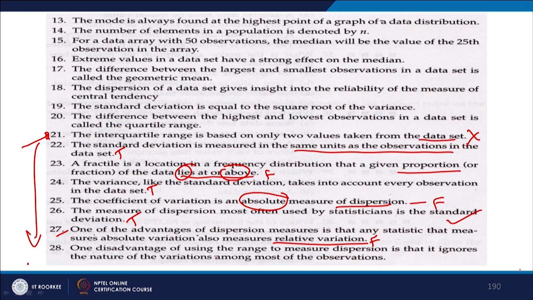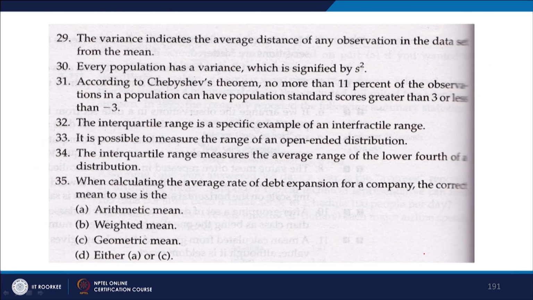One disadvantage of using the range to measure dispersion is that it ignores the nature of variation among most of the observations. Yes, this is true, it ignores. Let us look at the next question. The variance indicates the average distance of any observation in the data set from the mean. Is it correct or not? Yes, this is true.